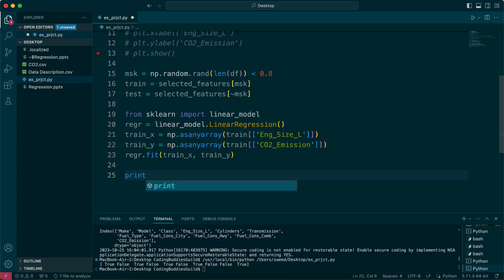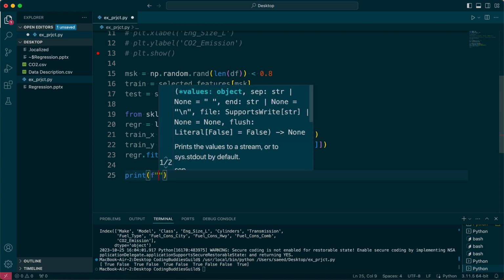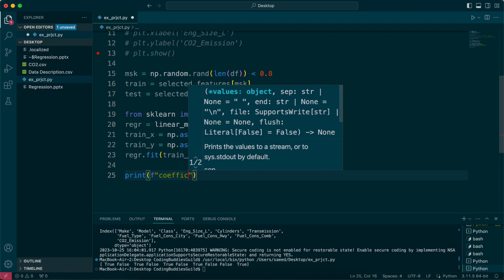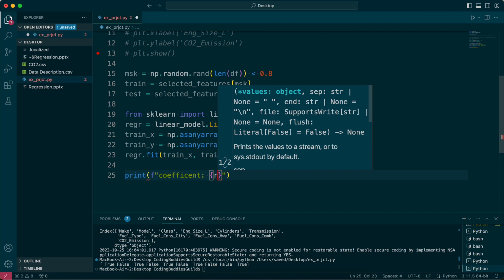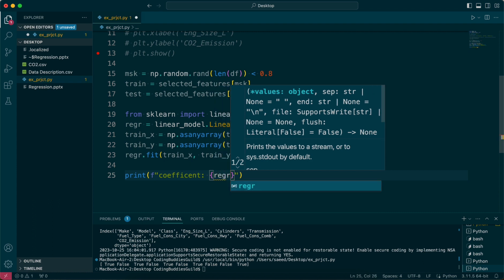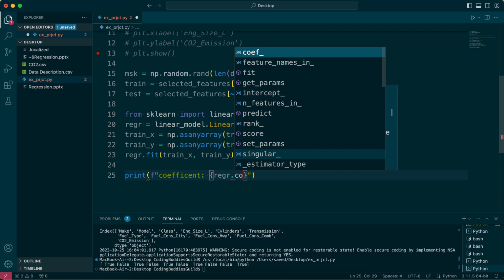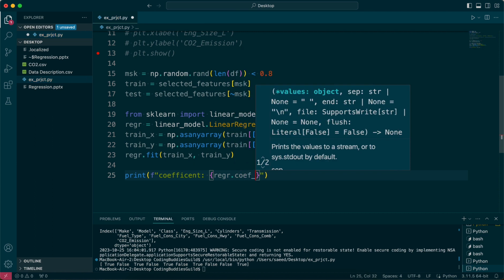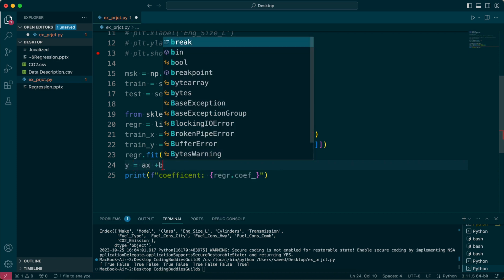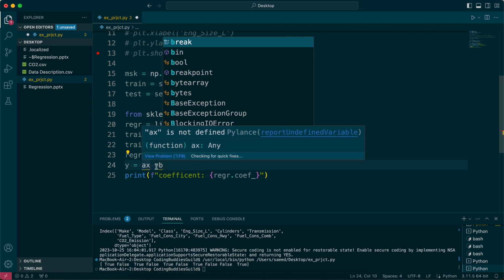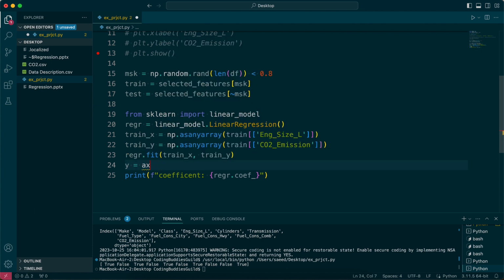And once this is done, we can actually say print, let's say f-print coefficient equals, I don't know, reg dot, I think it was called coef underscore. So that gives us the coefficient. You remember, we were trying to do something like y equals ax plus b, right? And a was the slope or the coefficient, and b was the intercept. So these are the values that we want to print.